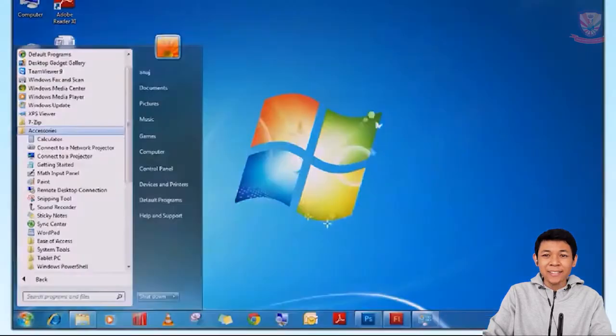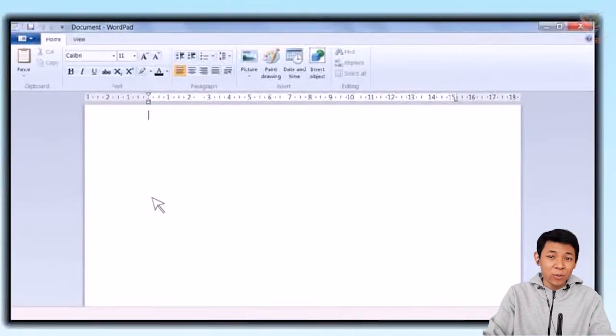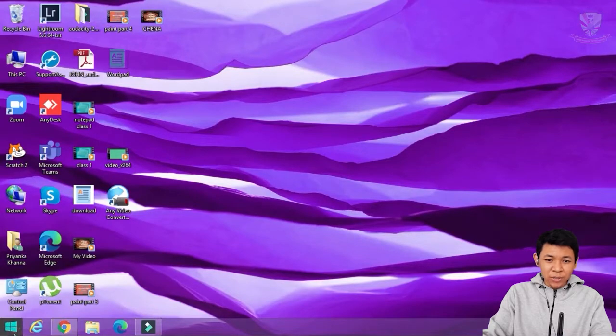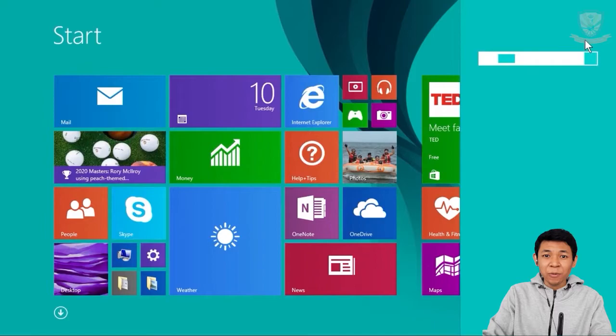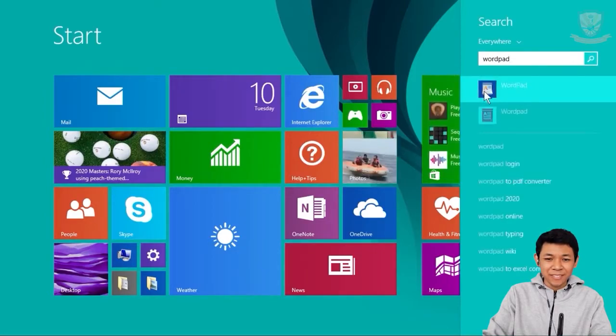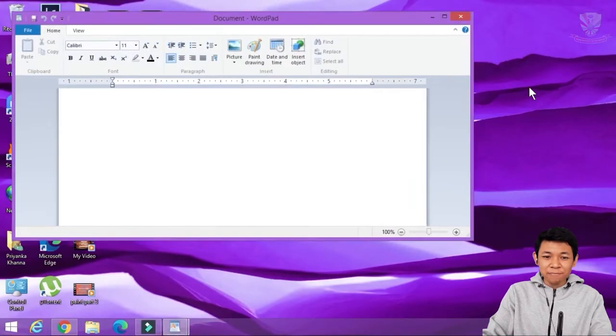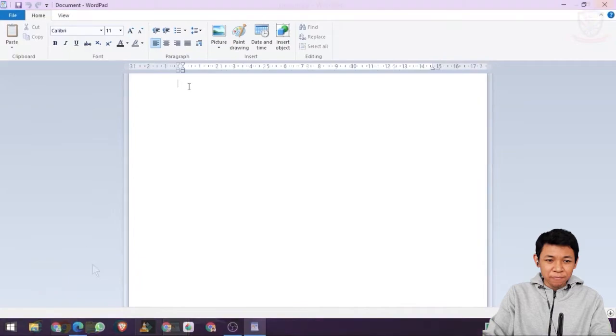Okay, that is how to open it in Windows 7. Now in Windows 8, just click Start and then click the Search button and type Wordpad and then click it. After you're done, maximize it. I will change to Windows 10.